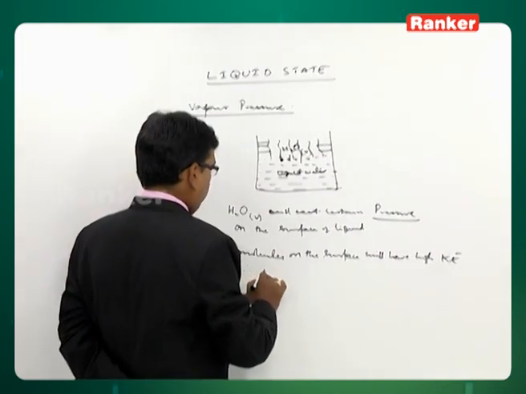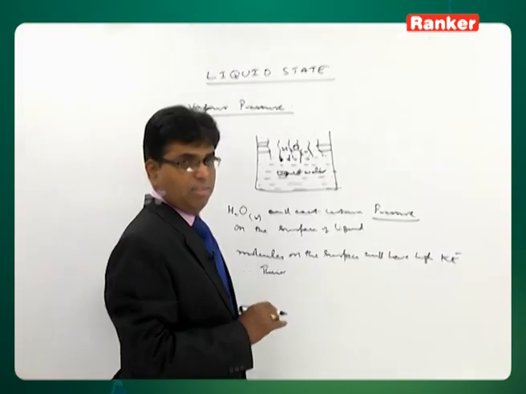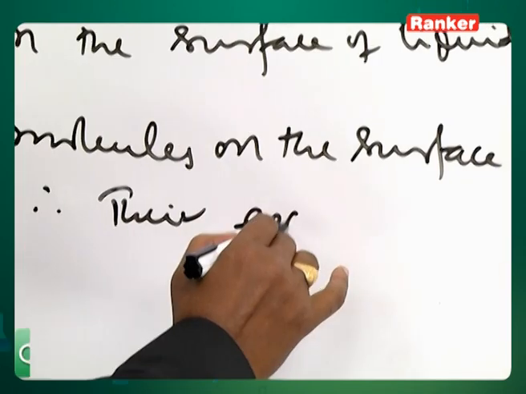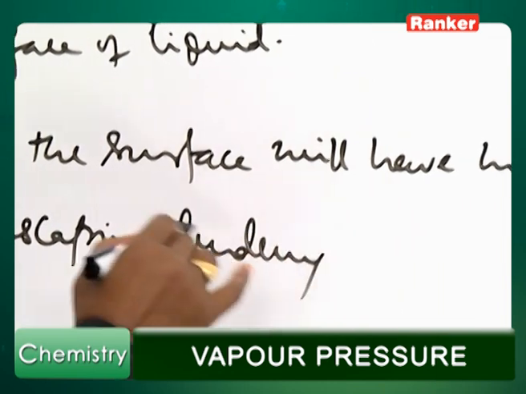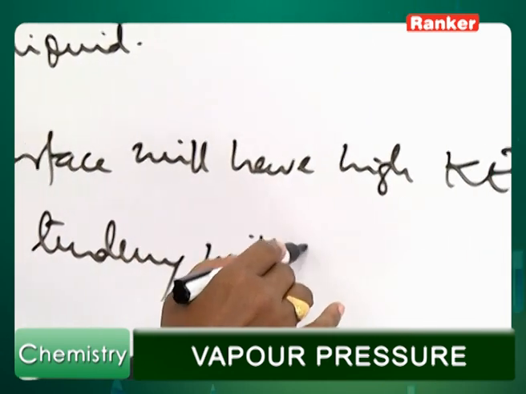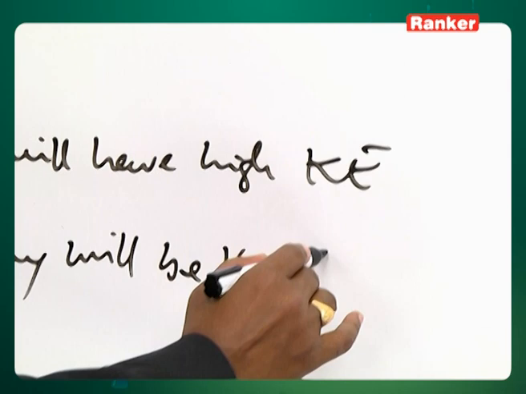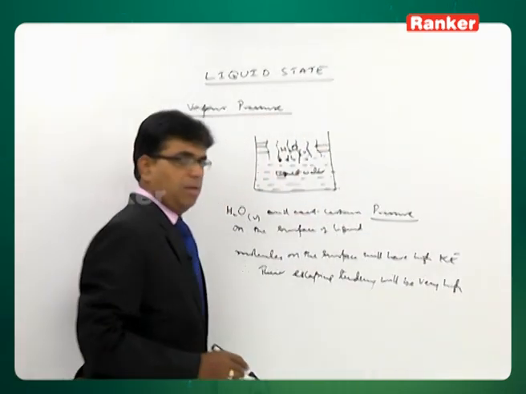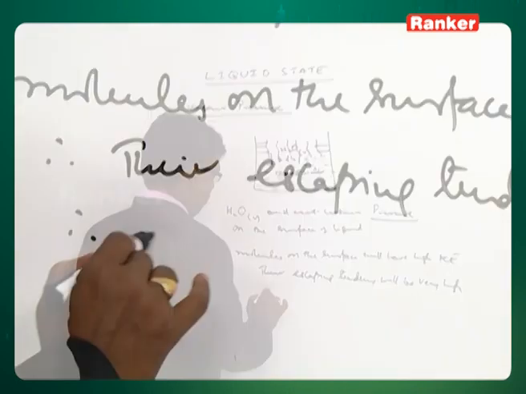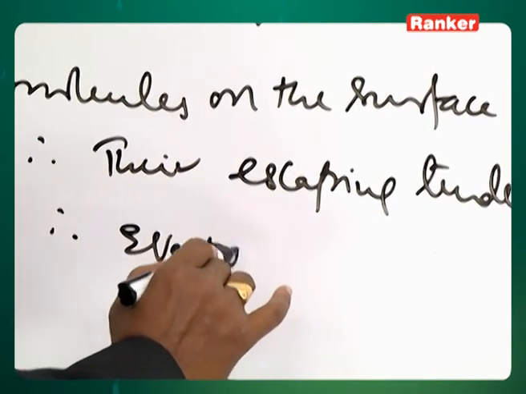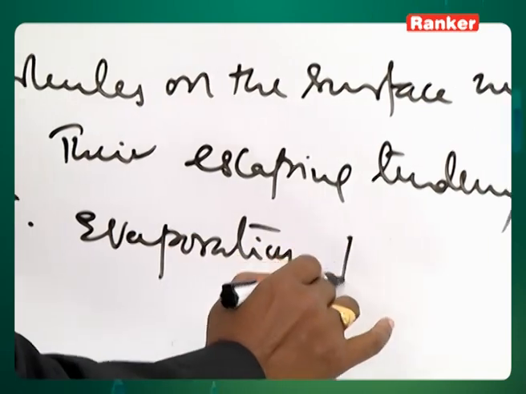Therefore, their escaping tendency will be very high. As their escaping tendency is very high, they will try to escape, therefore evaporation takes place.